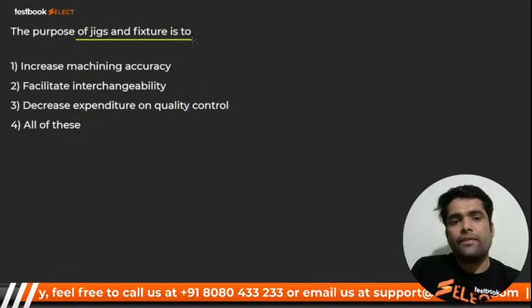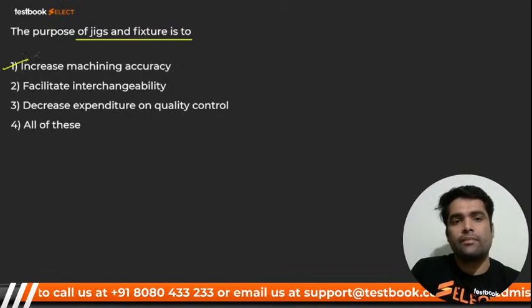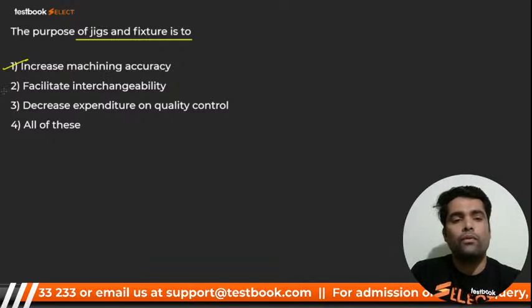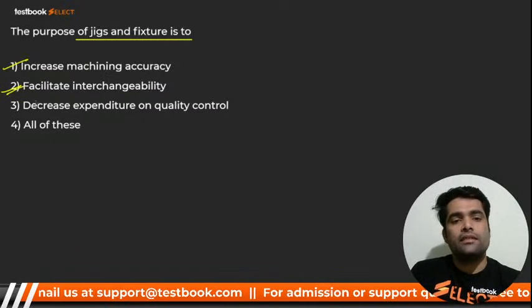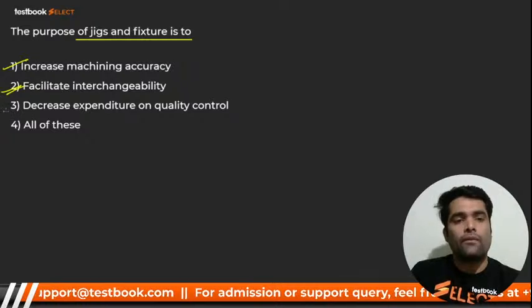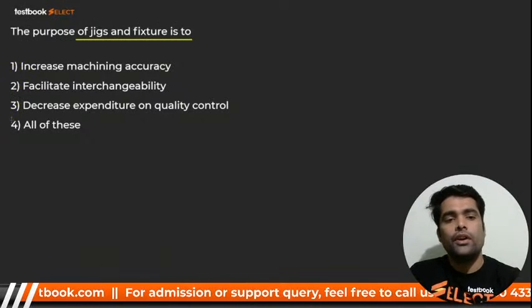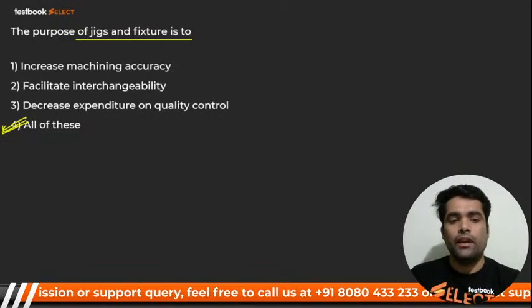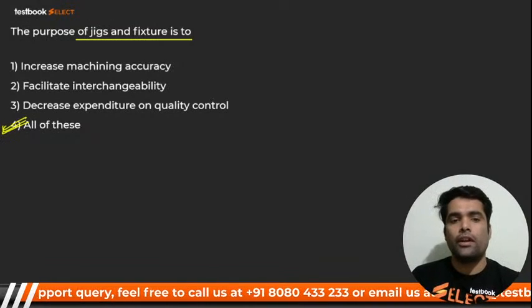The purpose of jigs and fixtures: to increase machining accuracy? Yes, because the jig guides the tool, so definitely the accuracy will improve. Facilitate interchangeability? Yes. Decrease expenditure on quality control? Of course. So, my dear, it should be all of the above. Very good. I hope you got it, beta.